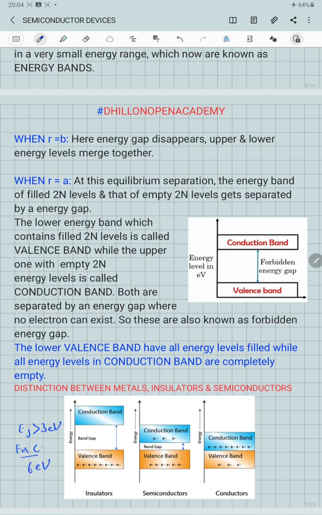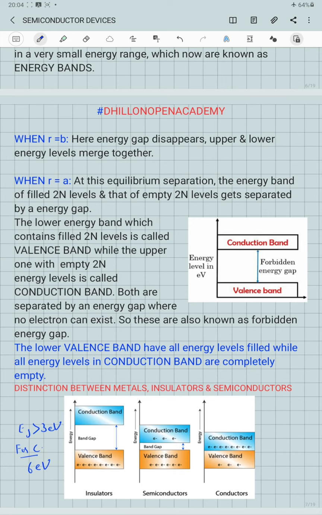Because of this huge energy required for electrons to move from valence to conduction band, these electrons cannot be excited from the valence to conduction band by passing the energy gap, because of which they will not be available for the conduction. That's why they act as the insulators.